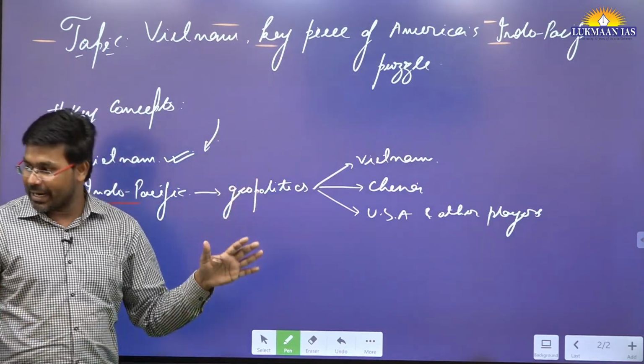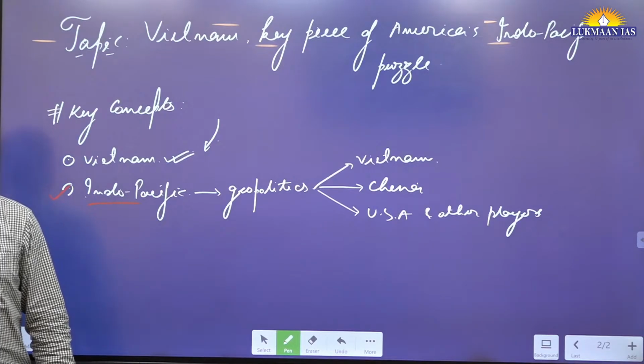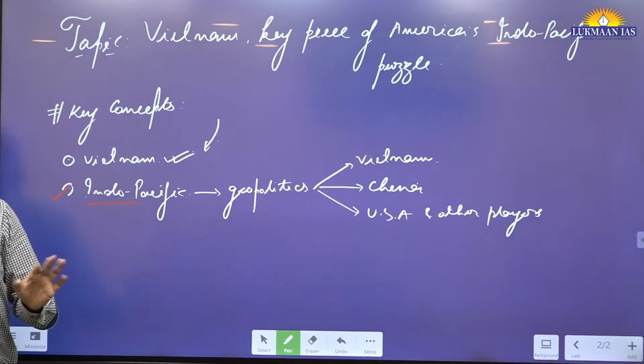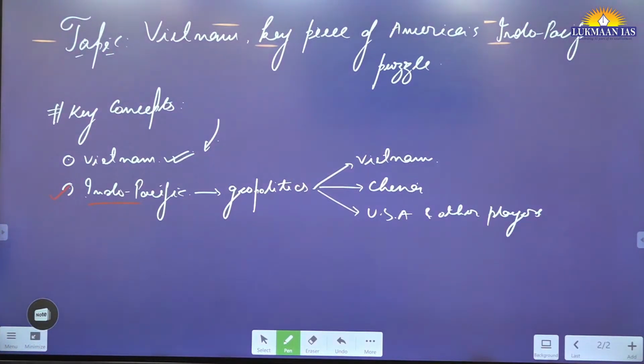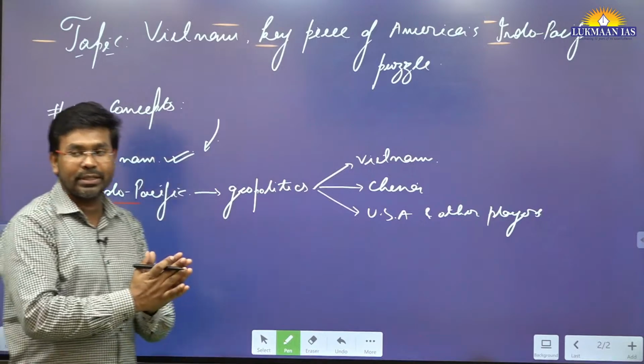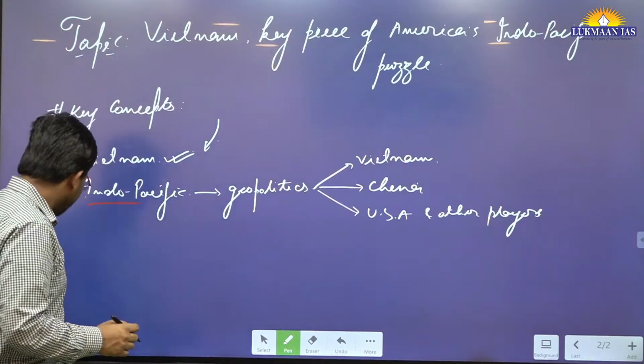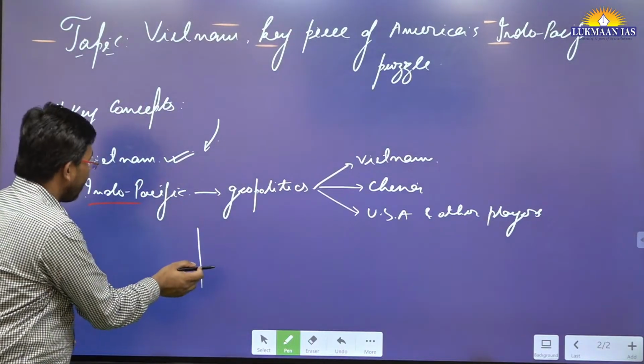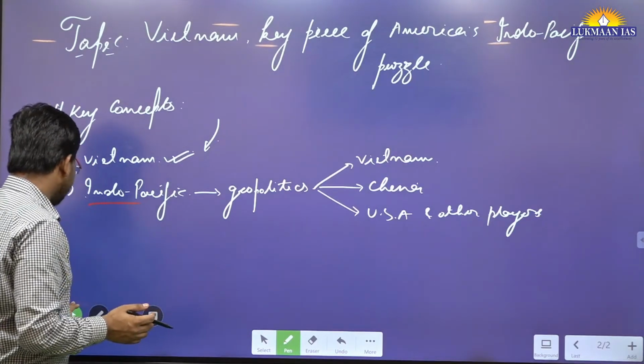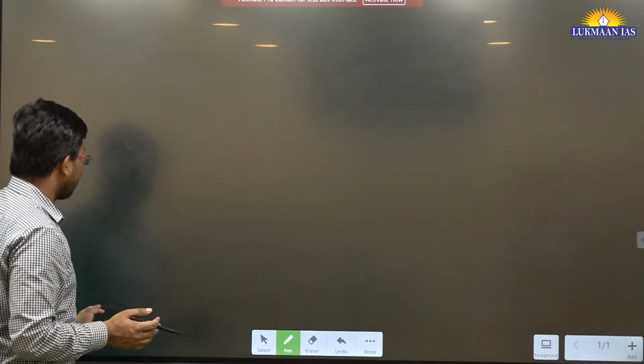The article has been written by a prominent author. The author has discussed these things. The author said that the Biden administration has shown an unusual nimbleness in its strategic embrace of Vietnam. There has been a rapid expansion of ties in various fields. So they have improved their ties in this region. This is a topic from international relations.